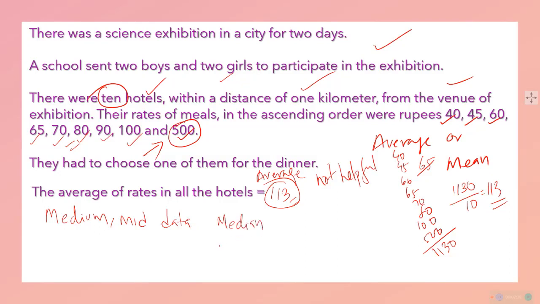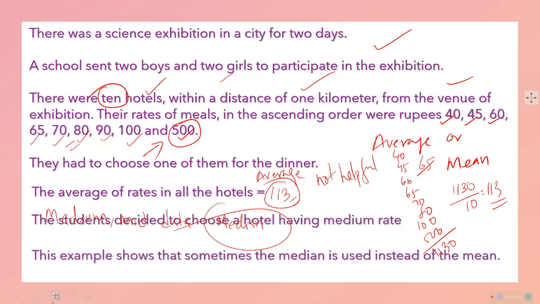Now how do we find that median, the mid data? That is the task now. We will find the mid data so that we can decide which hotel is substantial for having meals. For that we need to develop the concept of the median of a set of data. Okay, let us move in that direction.